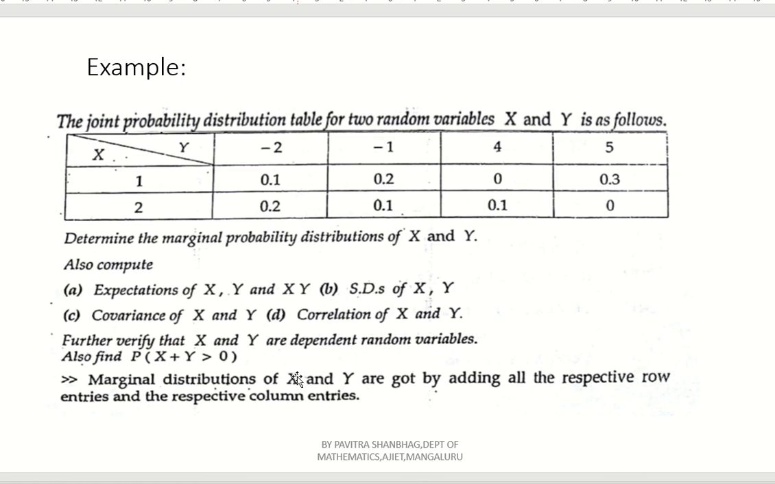Okay. Now first you compute the marginal distribution of x and y. So how to get the marginal distribution of x and y? Just add row wise and column wise. Row wise and column wise, you will get the marginal distribution for x and y separately, right?